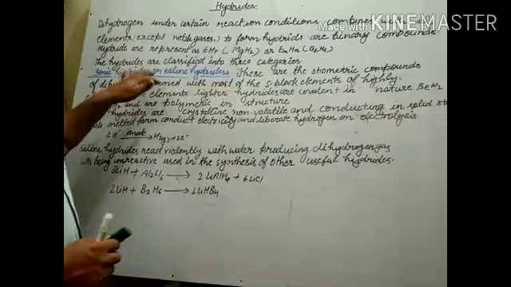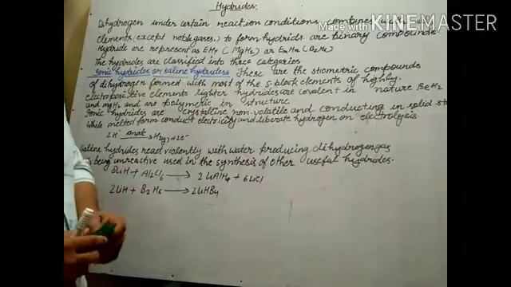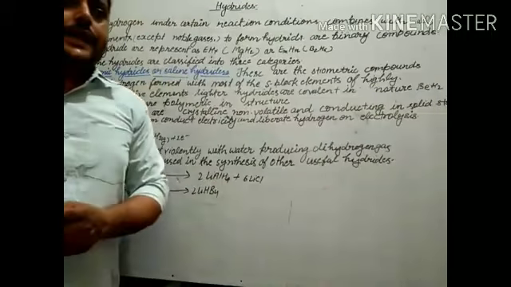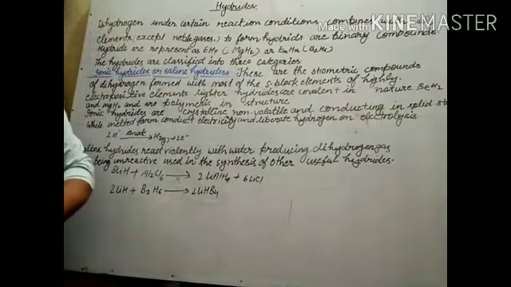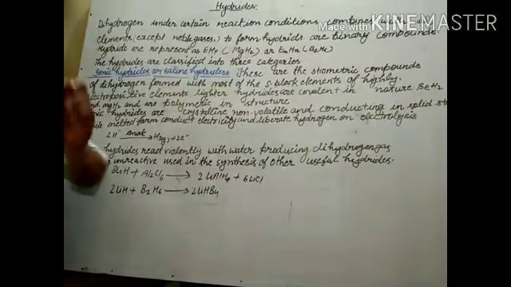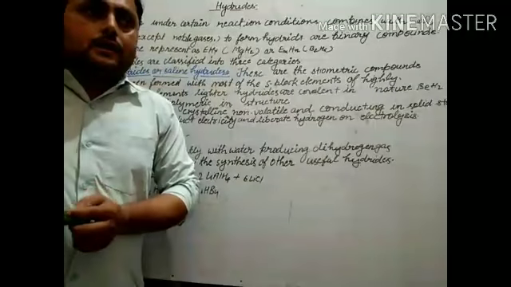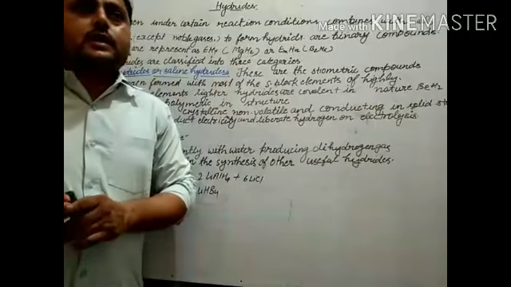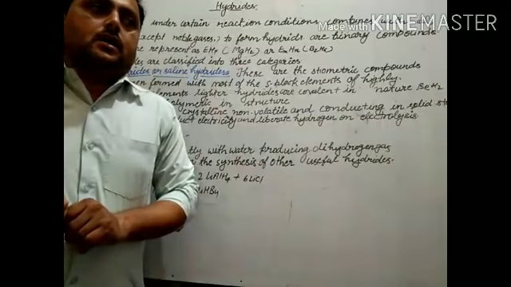First is ionic hydride or saline hydride. These hydrides are formed with dihydrogen under certain reaction conditions. These hydrides are stoichiometric in nature, and you may see that the lighter elements have covalent character, but the higher elements have ionic character.